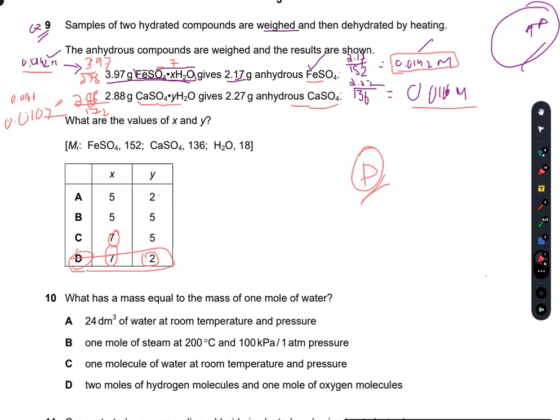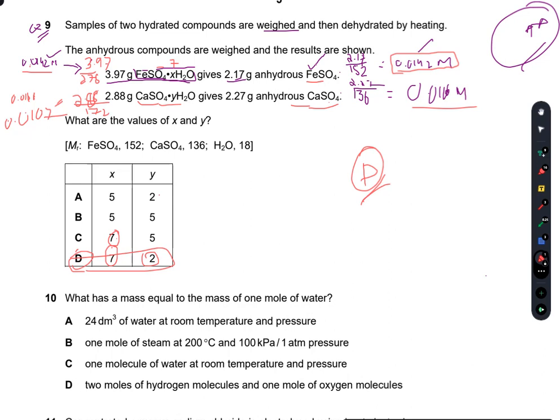Now I hope you have understood this question, a very tricky one. You have to thoroughly apply your concepts and you have to put a lot of effort in this. Some of you might not be able to do this, but it is not much hard if you think rightly. Again, I apply the concepts here. I have 3.97 gram of hydrous ferrous sulfate, which gives me 2.17 gram of anhydrous ferrous sulfate. The mass of ferrous sulfate is 152, and the given mass is 2.17. So the moles of the compound obtained is 0.0142 moles.